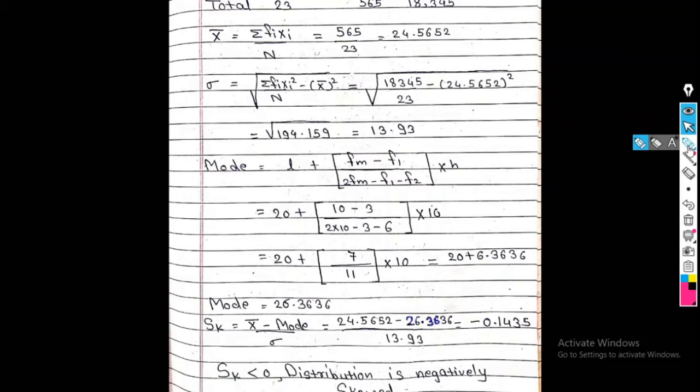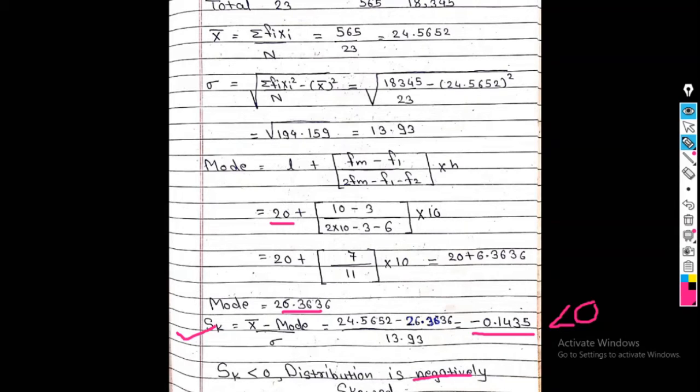So see here, 20 plus 10 minus 3 divided by 2 into 10 minus 3 minus 6 into 10. So the final answer after calculating this is 26.3636. Now put this value in the formula for skewness: mean minus mode divided by sigma. So 24.5652 minus 26.3636 divided by 13.93. So the final answer is minus 0.1435. Now see, this value is less than 0. So the comment is the distribution is negatively skewed.